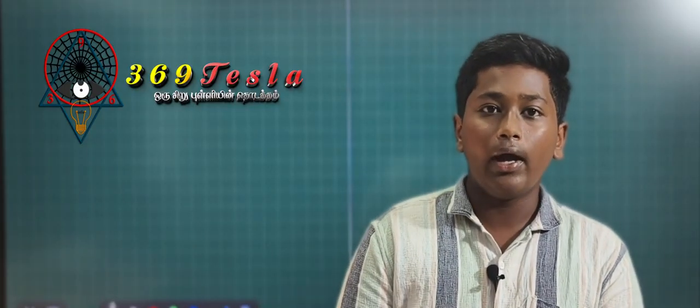Then we move on to alloys. It is a mixture where two or more metals combine to form a metal. For example, brass. Brass is a combination of copper, 79% of copper and 29% of zinc. They are combined to form brass.